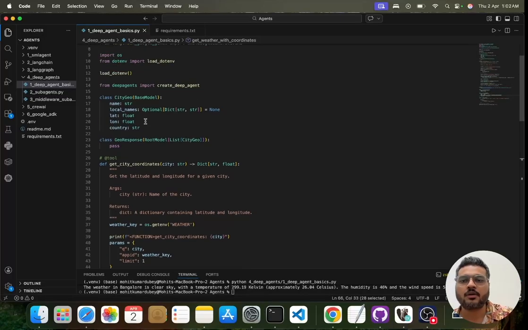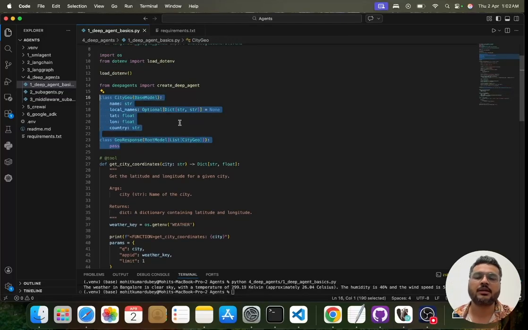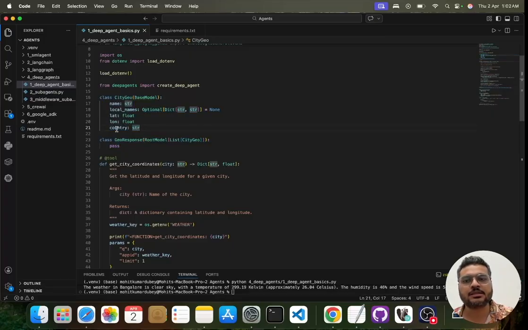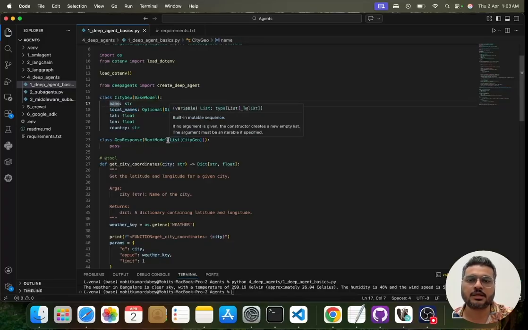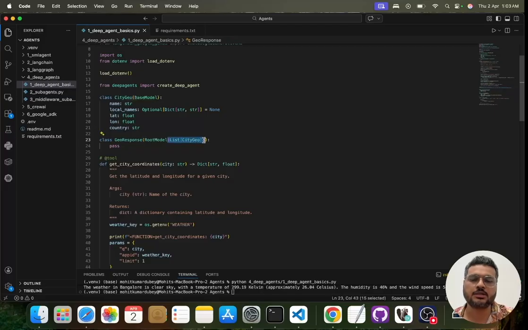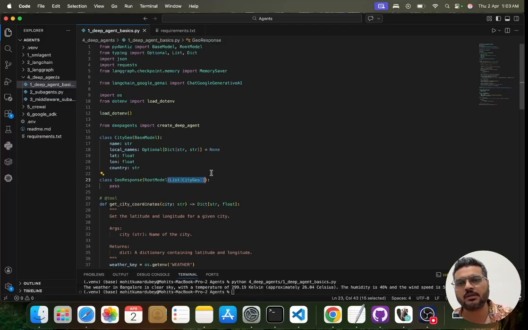For parsing the result, I have created a class over here from the response, and this class contains the country, the longitude, the latitude, the local names, and the name of that city. You can see that it is going to be a list of those, so I might be picking one of them and then doing my thing on it.